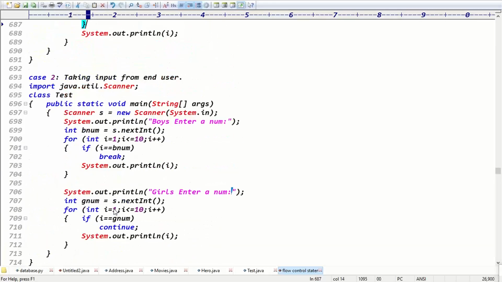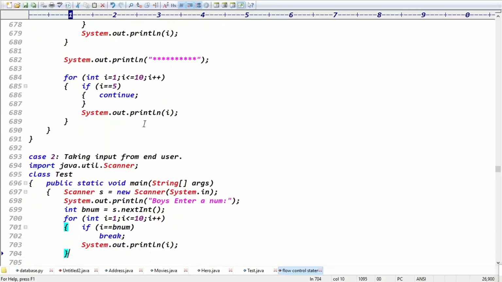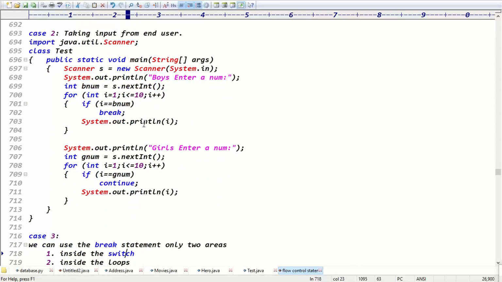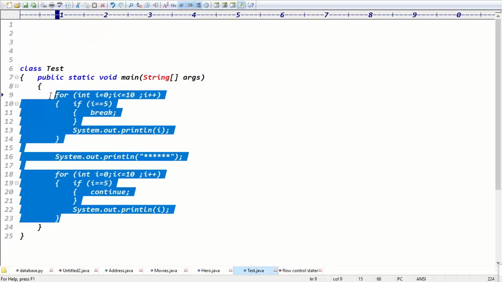The third case: we can use the break statement only in two places, guys. Yesterday we used the break statement inside the switch case, right? Exactly. Today we use the break statement inside the loops. So we can use the break statement only in two places: inside the switch and inside the loops.